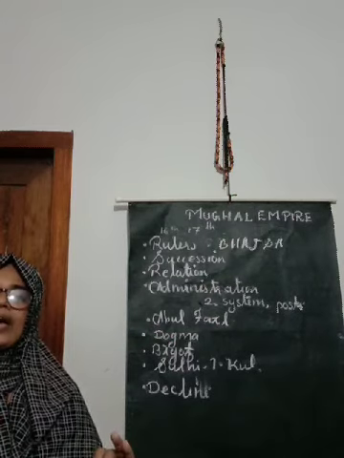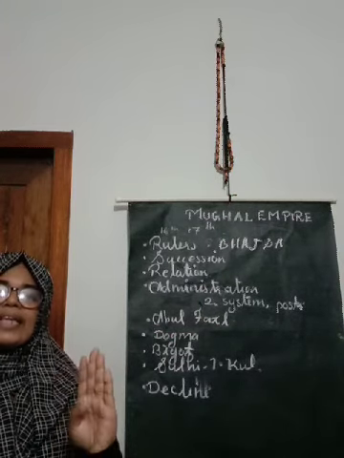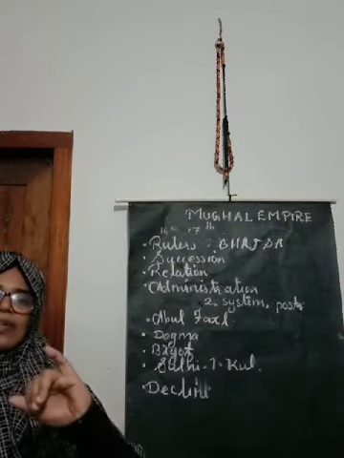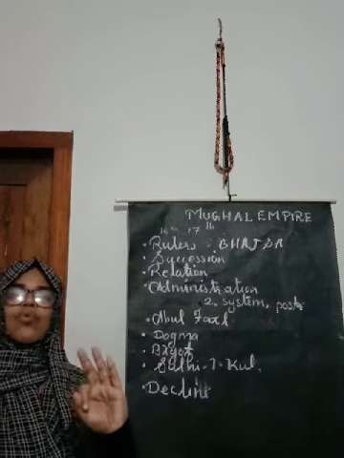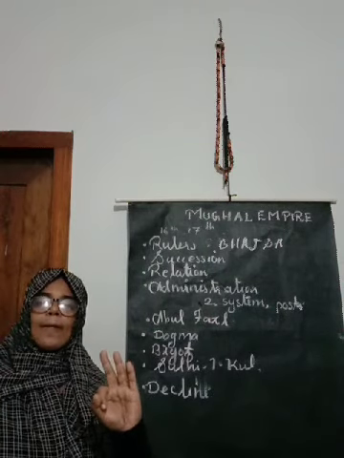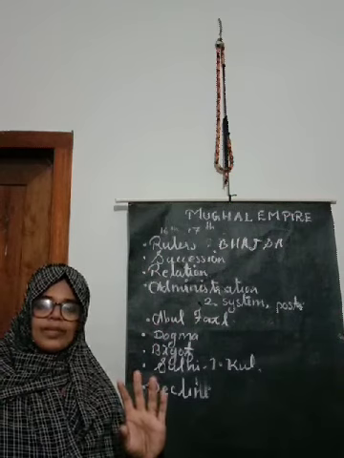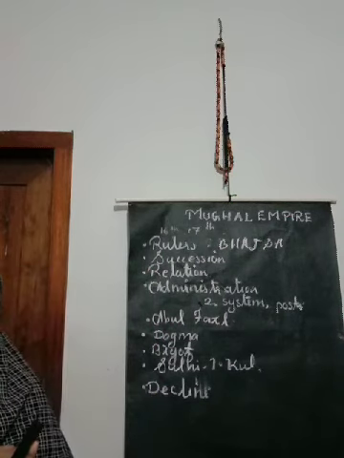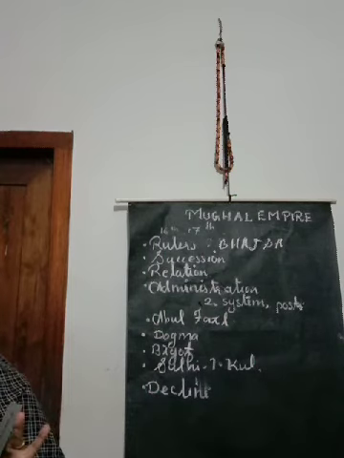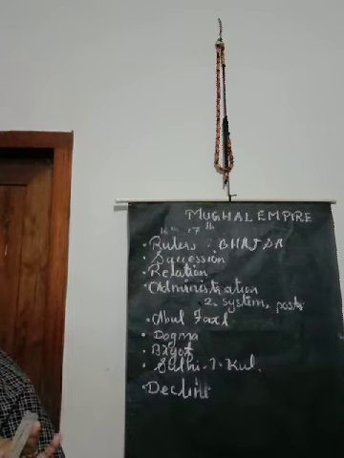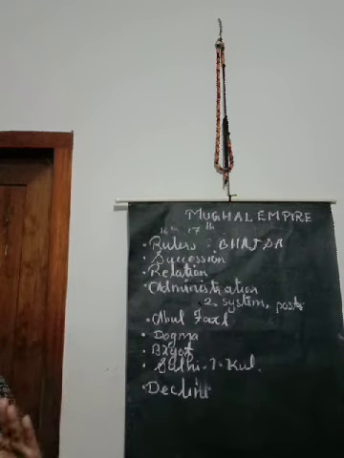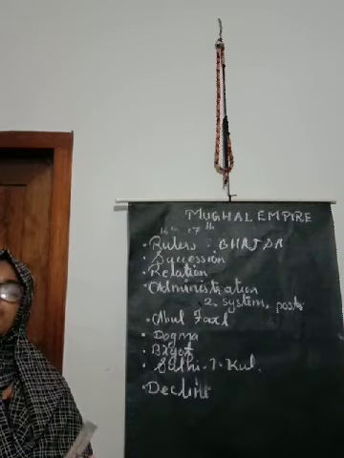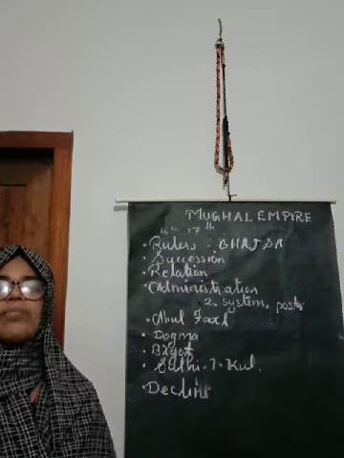Kotwal, Faujdari, then Diwani, then Sadar. Yes, Faujdari, Sadar, Kotwal. Then, once again, Faujdari, that is military officer. Diwani, that is financial officer. Then Sadar, that is religious officer. And Kotwal, that is police officer. These were the important posts.